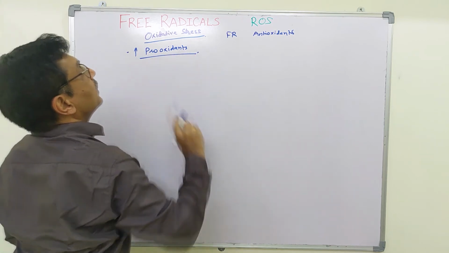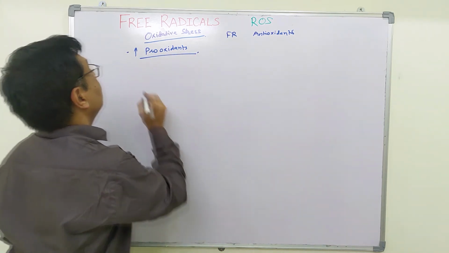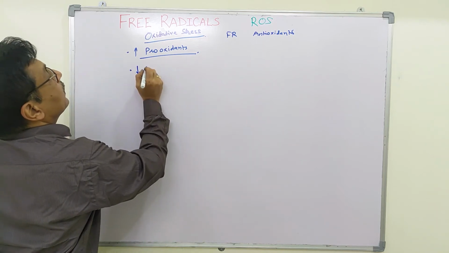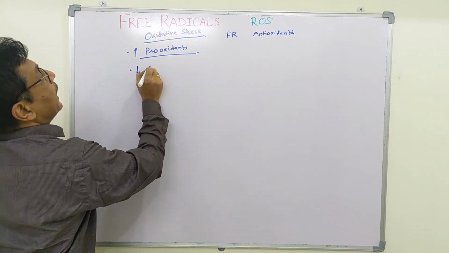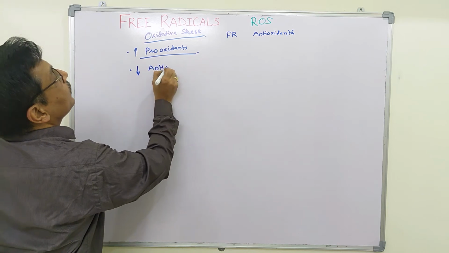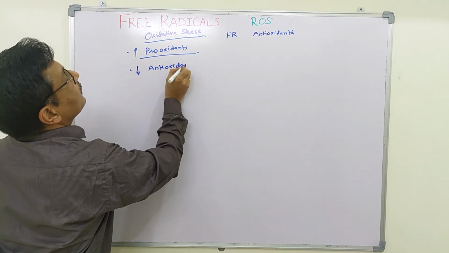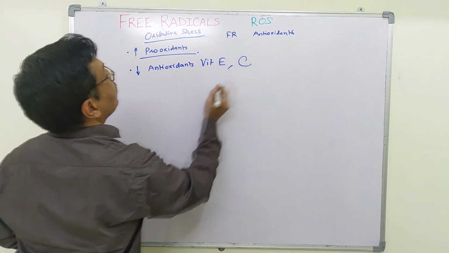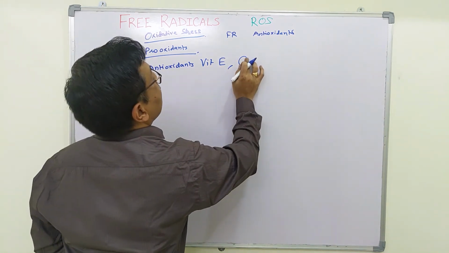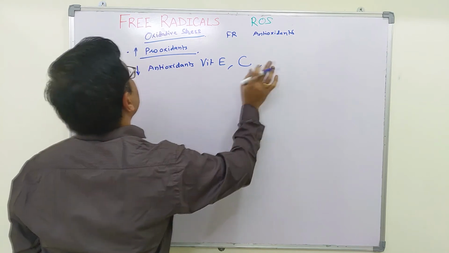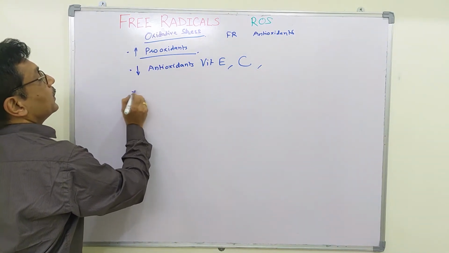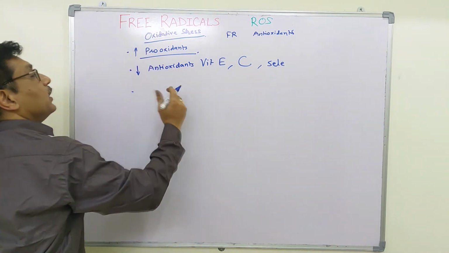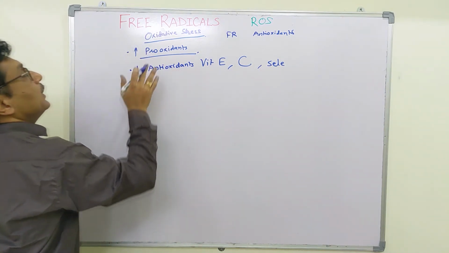These compounds will generate more free radicals in the body, or there is a decreased consumption of antioxidants like vitamin E or vitamin C, or there are some minerals which are not taken, like selenium, which are important for antioxidant enzymes.